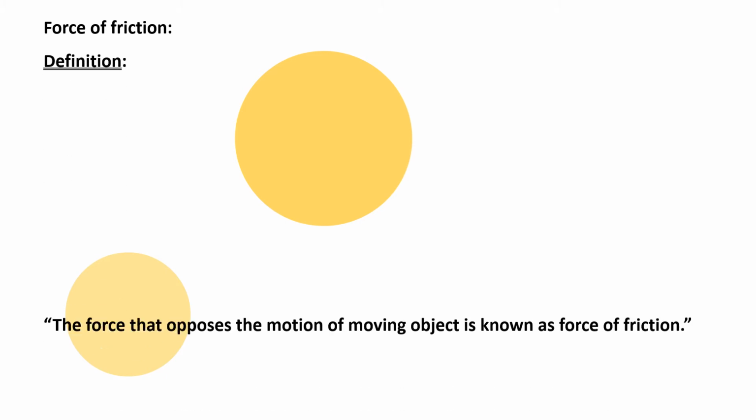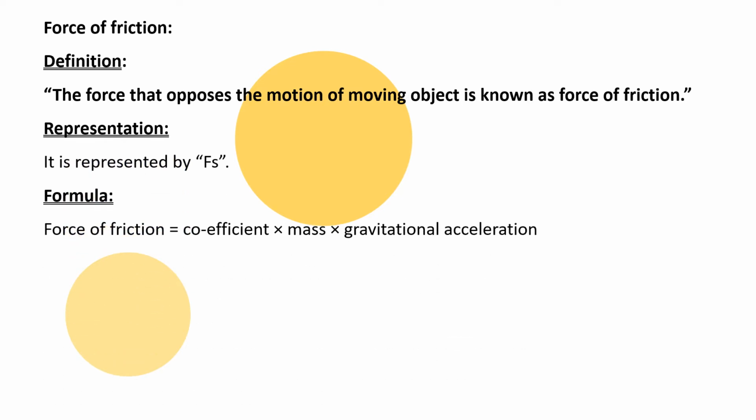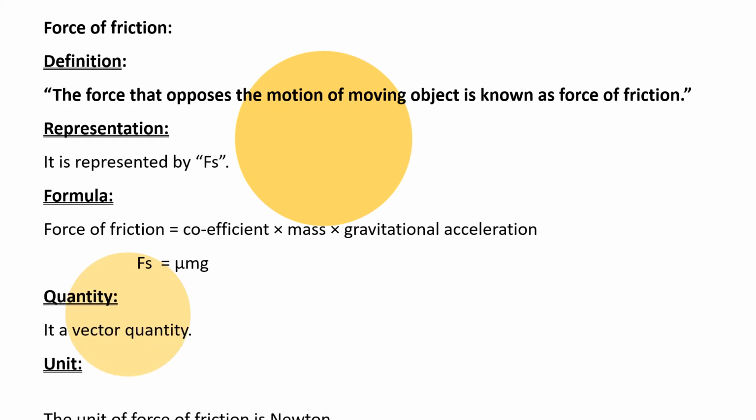Force of friction. The force that opposes the motion of a moving object is known as force of friction. It is represented by Fs. In the formula, force of friction is equal to the coefficient multiplied by mass multiplied by gravitational acceleration, so Fs equals μmg. It is a vector quantity. The unit of force of friction is Newton. As you know, friction is a force, so its unit is also Newton.